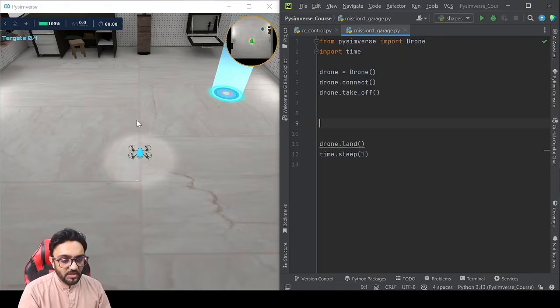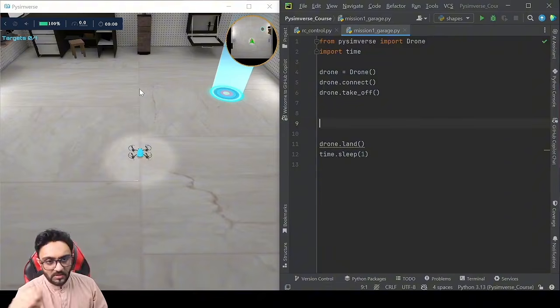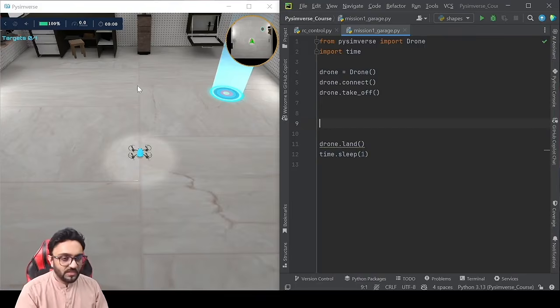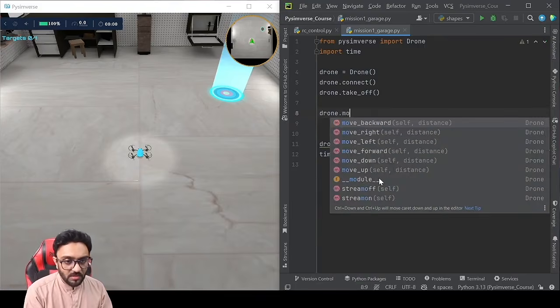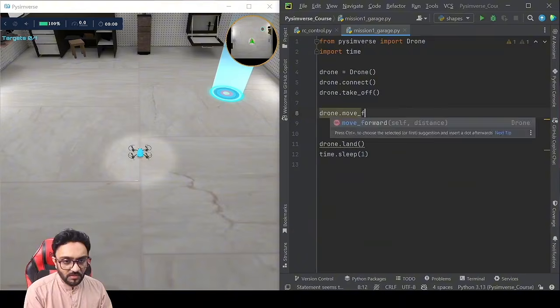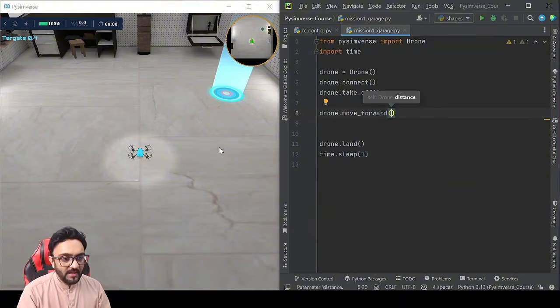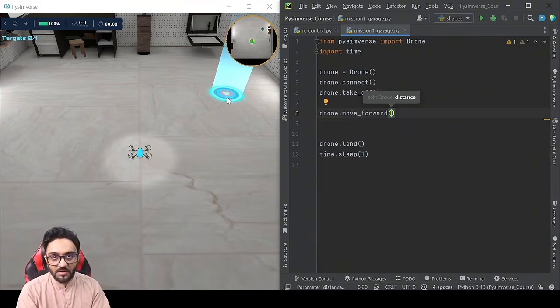So we have go up, go forward and let's say go right, or you can go right first and then you can go forward. So let's try forward. So drone dot move forward, not backwards, forward. And right now we don't have the exact value of how far the target is, right?